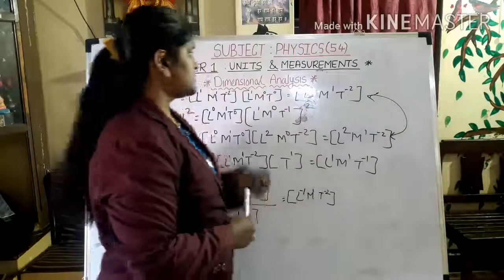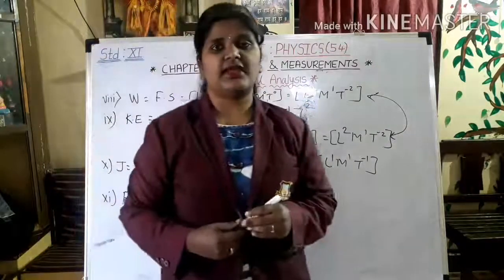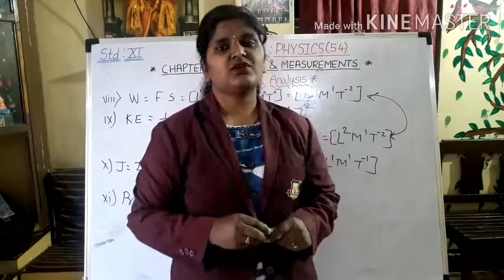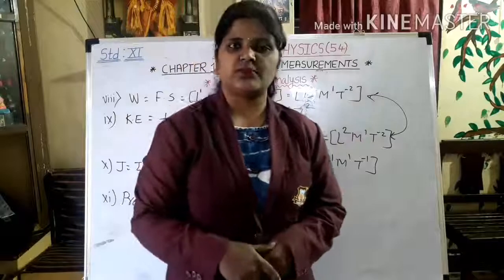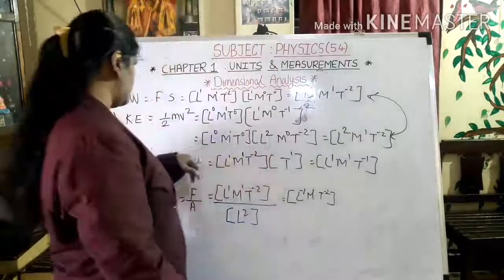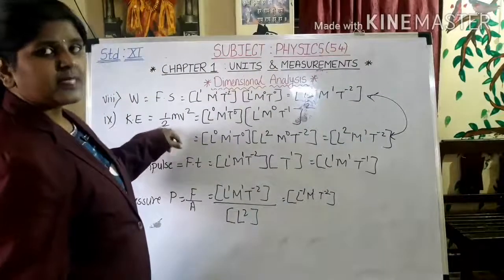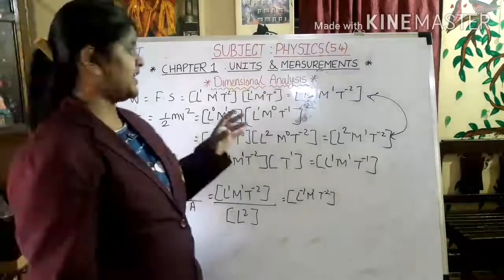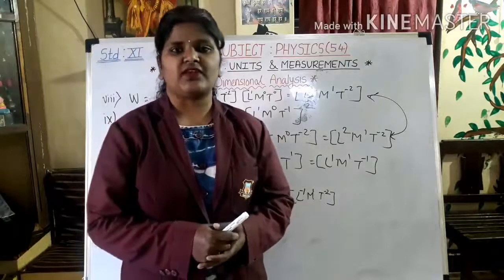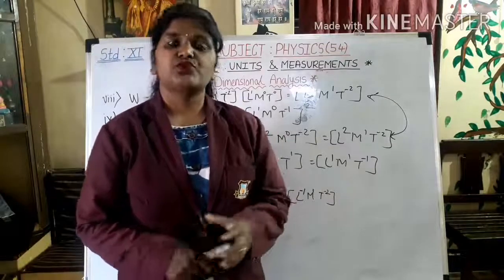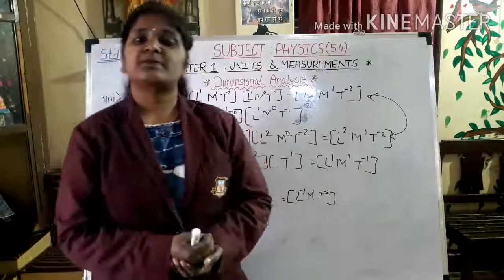Okay, so this is all about dimensional analysis. In the next part, we are going to see why we are using this and what are the limitations of the same, one of which we have done actually over here, which is this term half mv square. While we are doing this, I told you that constant terms dimensions we cannot define, so that is one of the limitations. So that we are going to study in the next part.